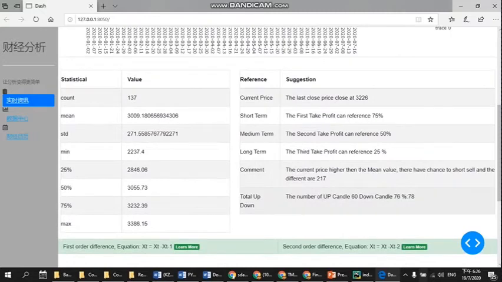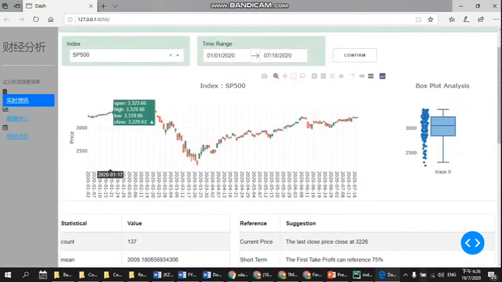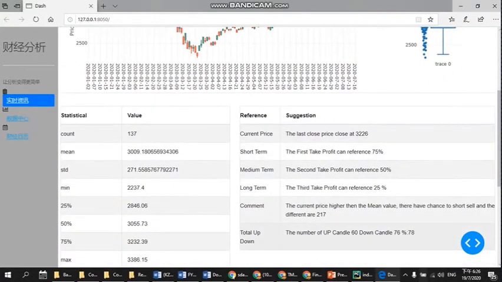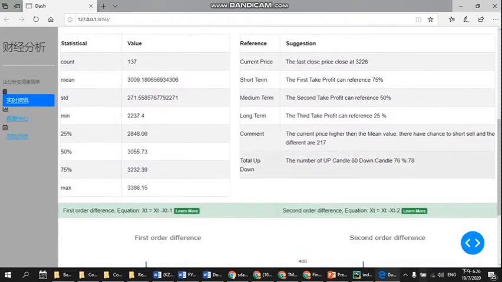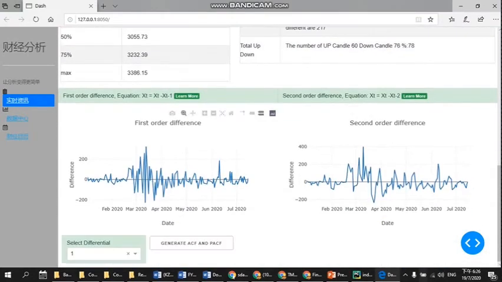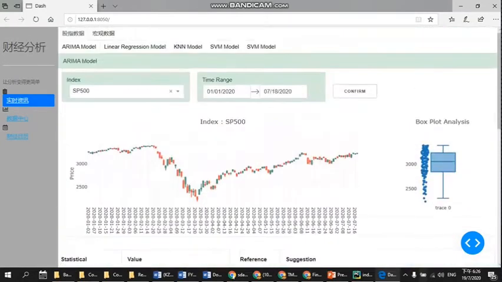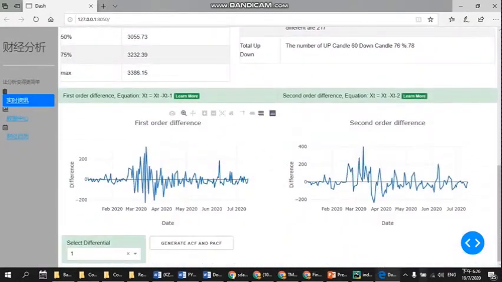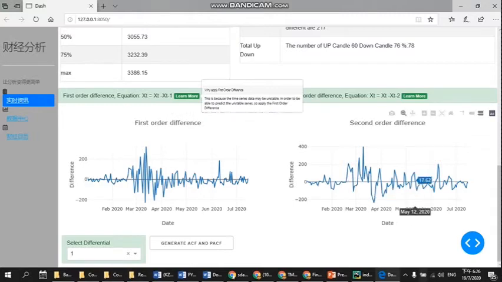Okay, this also helps us count all the up candles, which means the green ones, and the down candles, which number 76 and 60. Before we apply the ARIMA model, we must make sure the data is stationary. So how do we process the data to become stationary? We use first order differentiation and second order differentiation. Why do we only choose first and second order? This is because the more orders of differentiation we do, the more information the data will lose.